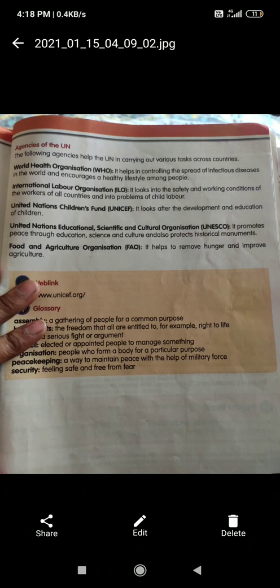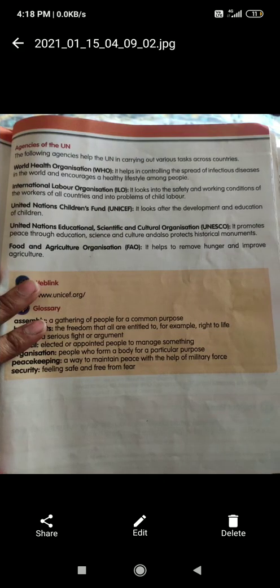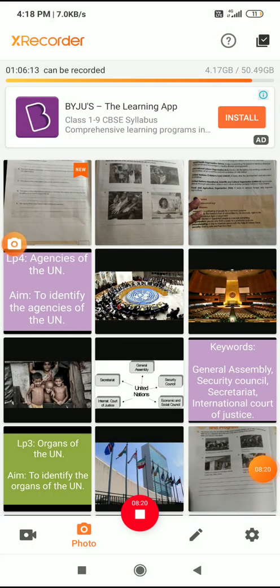Next one is FAO, Food and Agriculture Organization. It helps to reduce hunger and improve agriculture. These agencies are present in the organs as well, but these agencies are made specially because they particularly take care of all these problems.